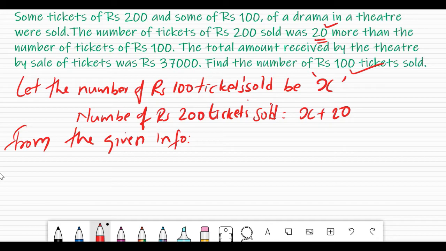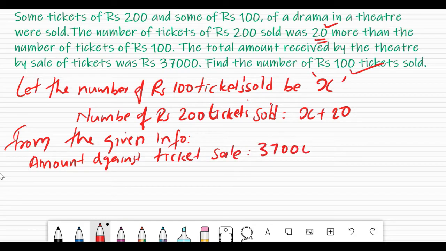So the amount against ticket sale is given as 37,000. This is the total amount received by selling 100 rupee tickets and 200 rupee tickets.